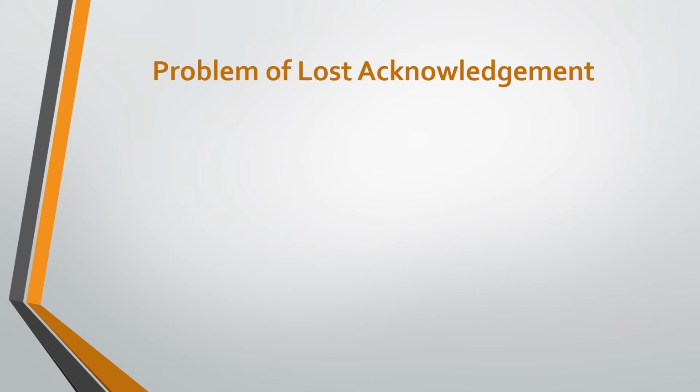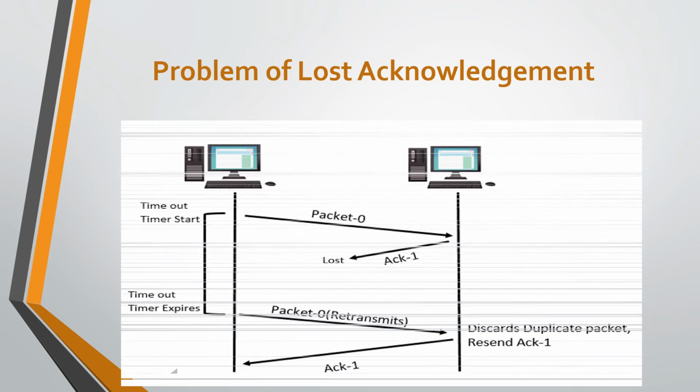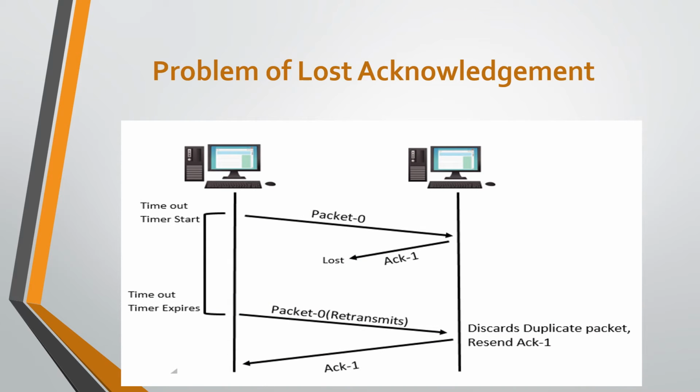The second problem is the problem of a lost acknowledgement. Here the sequence number on the data packet helps to solve this type of problem, as seen in this diagram. Consider that the acknowledgement sent by the receiver is lost in the middle of the transmission. Then the sender retransmits the same data packet after the timer expires or goes off. The sequence number on the data packet helps the receiver to identify the duplicate data packet. Here the receiver simply discards the duplicate packet and resends the same acknowledgement that was sent in the previous iteration. So the working is as follows.